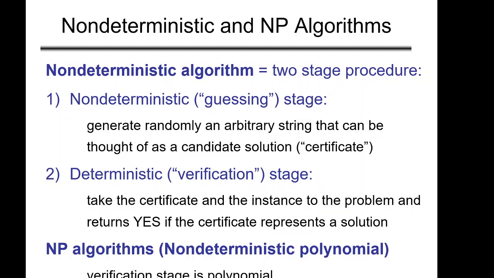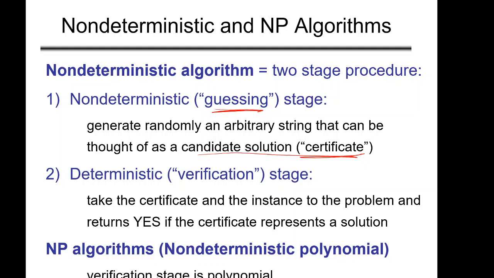Okay, good. So to say whether an algorithm is non-deterministic, it is a two-stage procedure. The first one is the guessing stage. So how to guess? If somebody gives us an algorithm and asks whether this is a non-deterministic algorithm, what we will do is generate an arbitrary string and say okay, this could be a candidate solution, right? And when I am saying arbitrary, arbitrary means arbitrary. Then there is the verification stage, and this candidate solution is called a certificate.